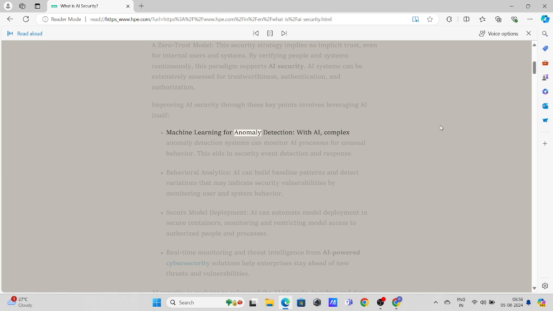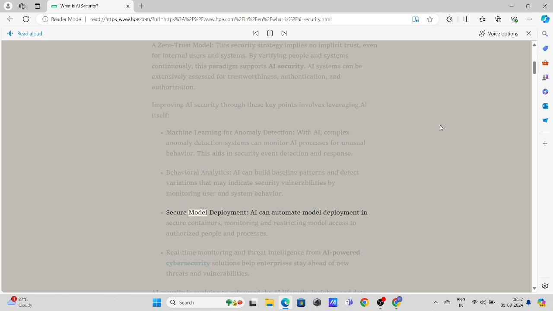Machine learning for anomaly detection. With AI, complex anomaly detection systems can monitor AI processes for unusual behavior. This aids in security event detection and response. Behavioral analytics. AI can build baseline patterns and detect variations that may indicate security vulnerabilities by monitoring user and system